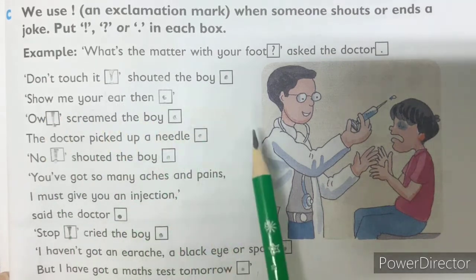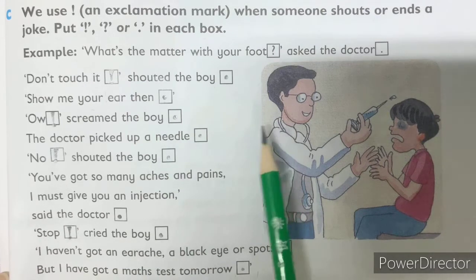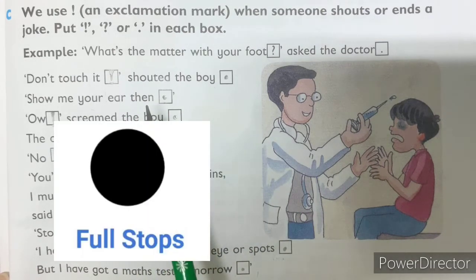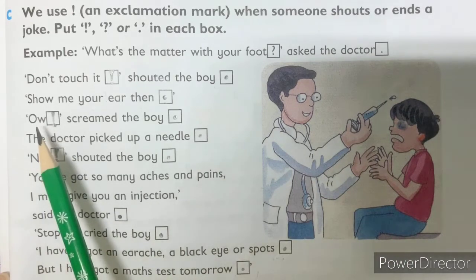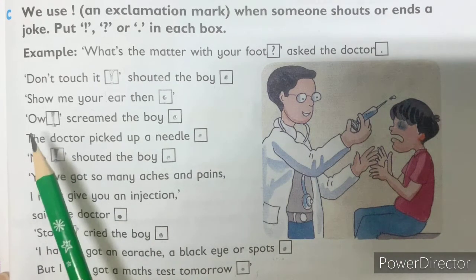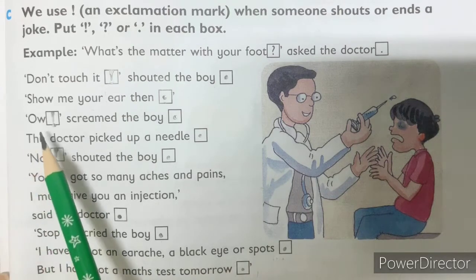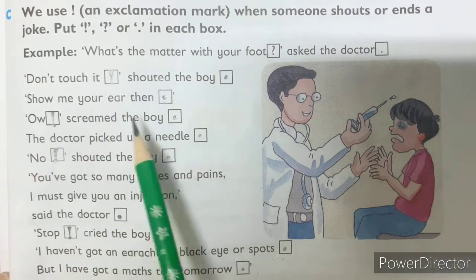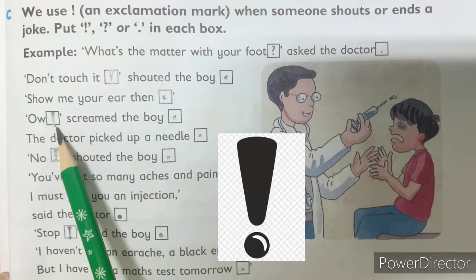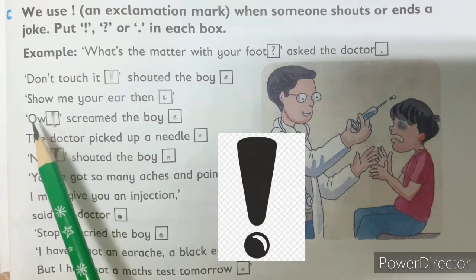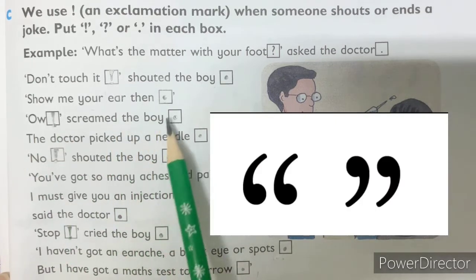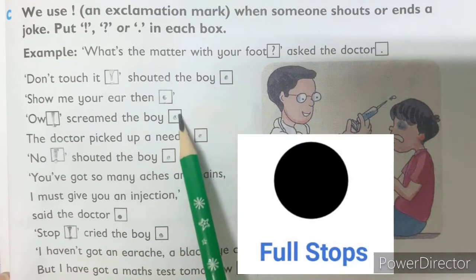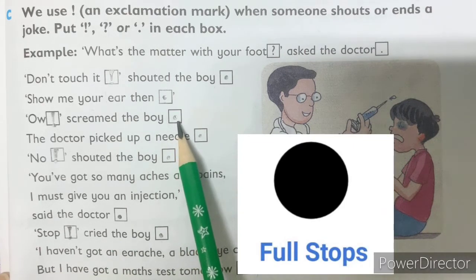Show me your ear then. Now the doctor is just asking the boy to show his ear. Okay. Now what is the boy saying? Ow. Ow means he is showing a feeling. Loudly he is saying ow. Screamed the boy. So we are putting an exclamation mark. And see, this feeling we are putting in inverted commas, the exact words of the boy. And at the end we are using a full stop, because the sentence is now finished.